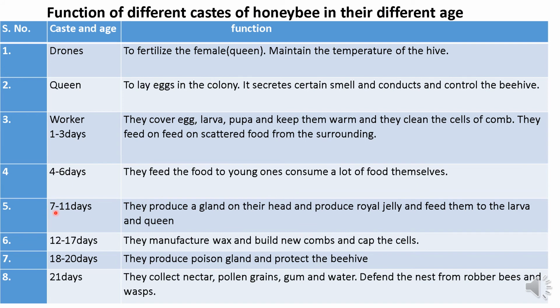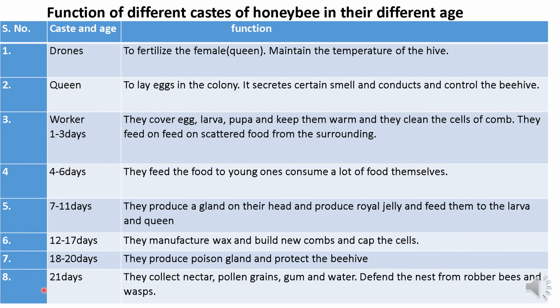The worker bees of 7 to 11 days have a gland on their head and produce royal jelly and feed it to the larva and the queen. Previously also I have told you that the queen bee is fed only with the royal jelly. The workers of 12 to 17 days manufacture wax, build new combs and cap the cells. The workers of 18 to 20 days have a poison gland and protect the beehive.